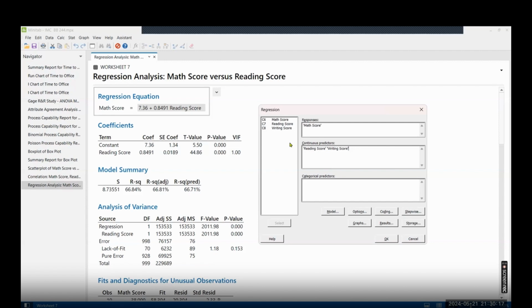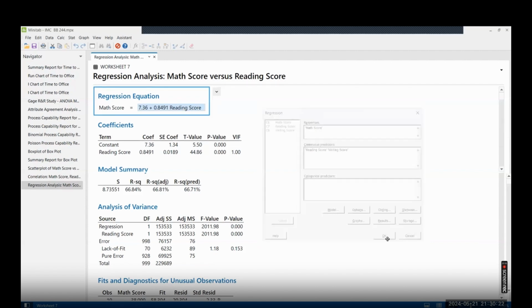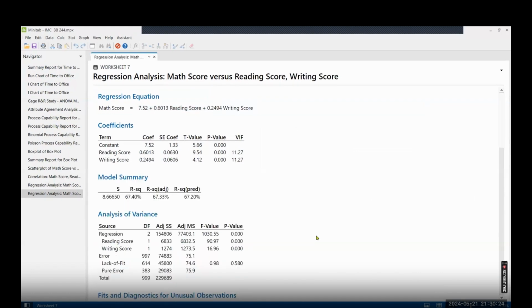Now you see here, I put these two variables and click on OK. What you noticed? Y is equal to a plus b1 x1 plus b2 x2. We have got it. And we have the p-values. All the p-values are less than 0.05, which means the relationship between x and y variable is significant.